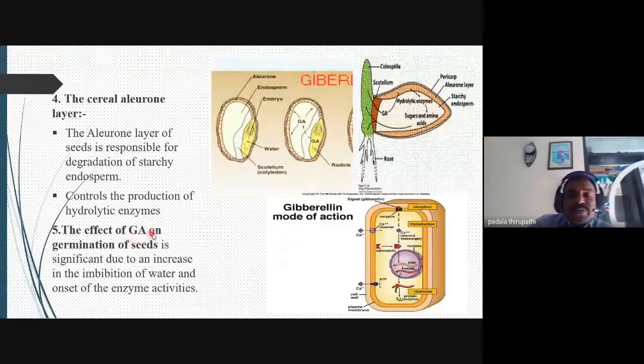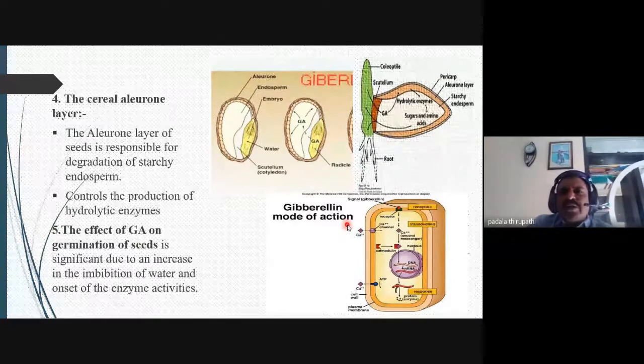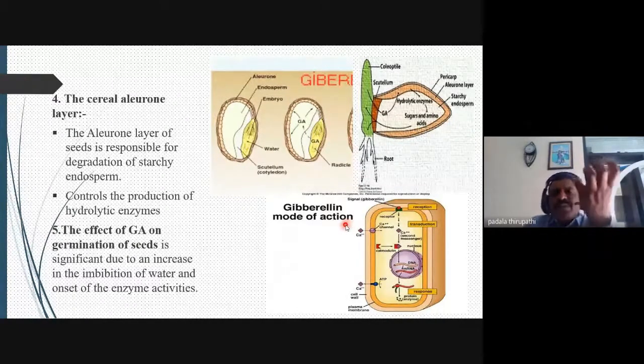Even the increase in imbibition of water and the onset of enzyme activity. Have you heard about the term imbibition? Imbibition is by hydrophilic colloids. Hydrophilic colloids absorb moisture, the water content. Then automatically the seed is going to enlarge. The size of the seed enlarges, and it is very easy for germination, to produce the plumule and the coleoptile and the root region also. So this is the germination of the seed.